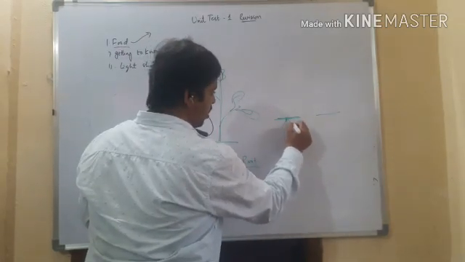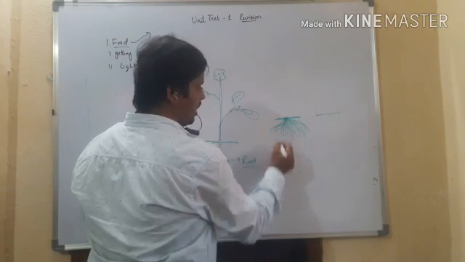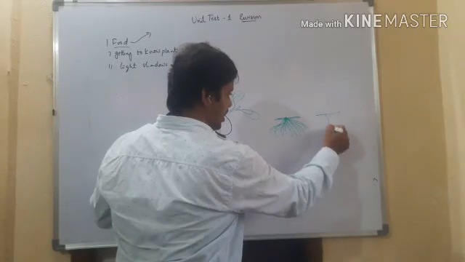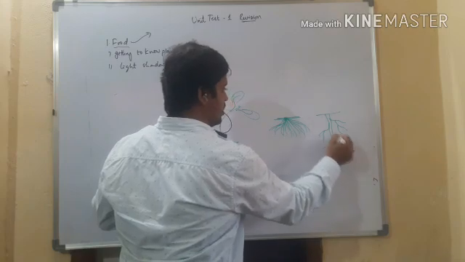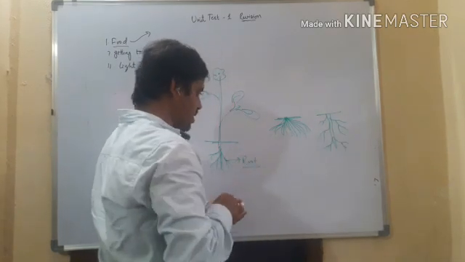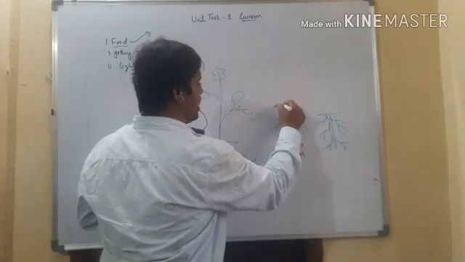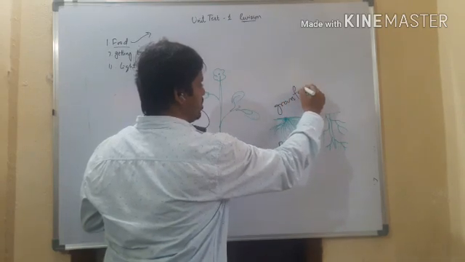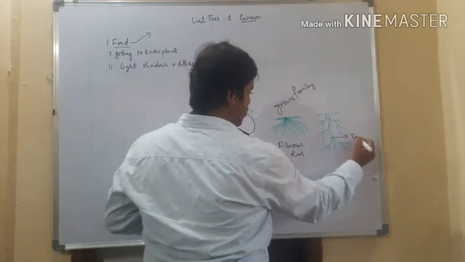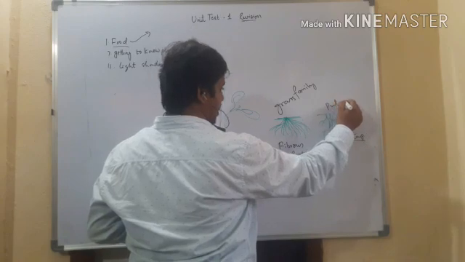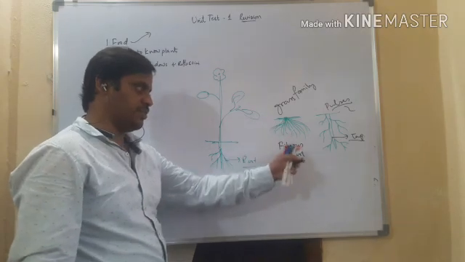In the first type, all roots are the same. All roots arise from the same point and they don't have any branches. In the second type, it has a mid root and lateral or branched roots. It branches like this, right? This kind of root system is called the fibrous root system. The fibrous root system we can see in the grass family: rice, wheat, jowar. Whereas the taproot system is present in pulses, for example. I will explain how to identify fibrous roots and taproots.